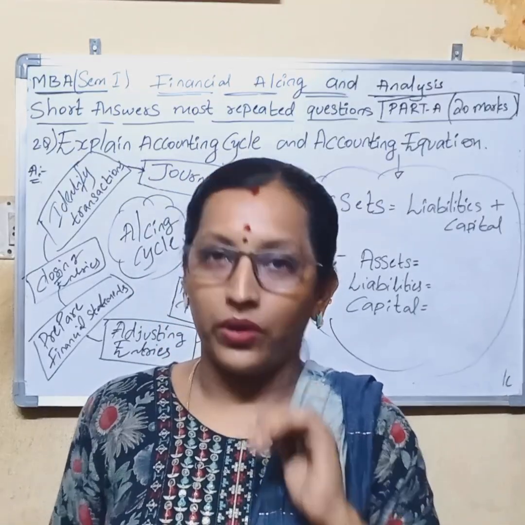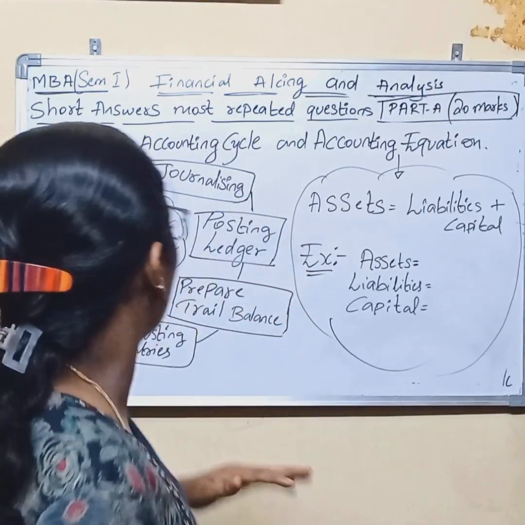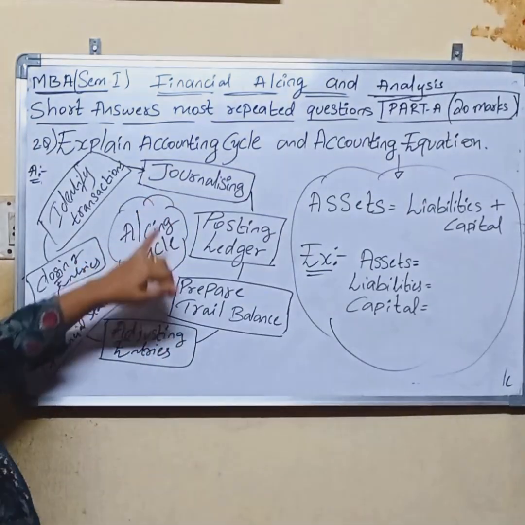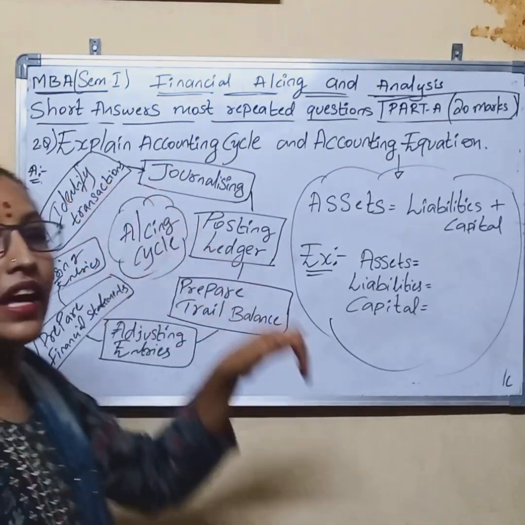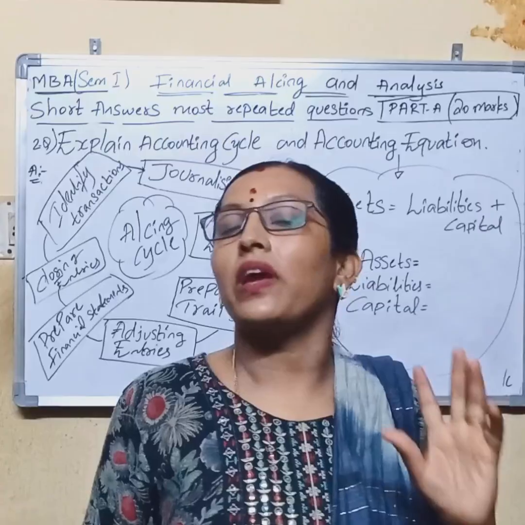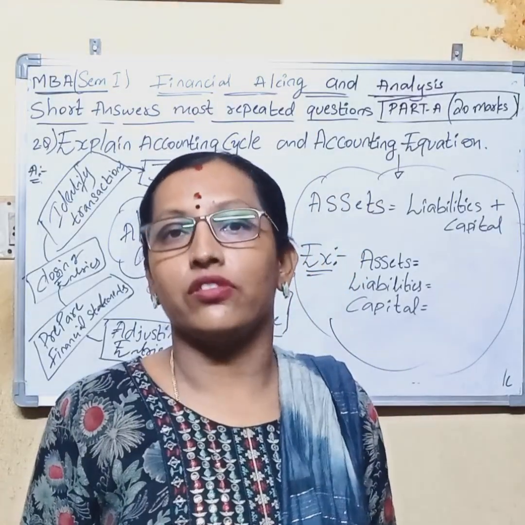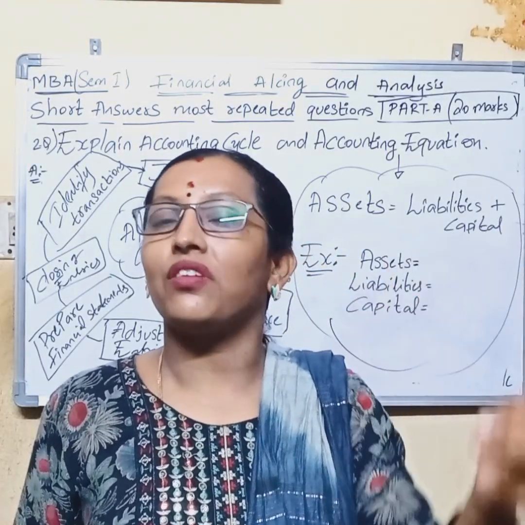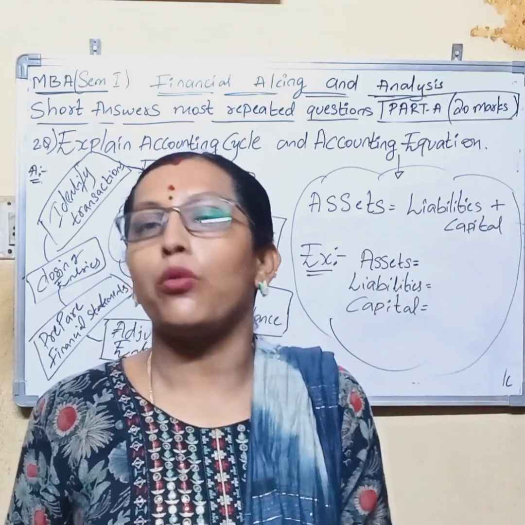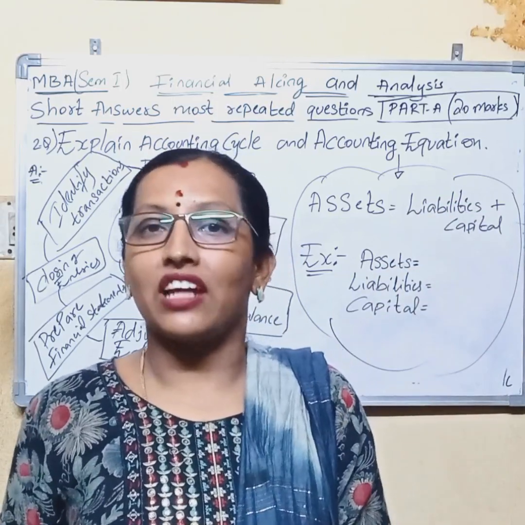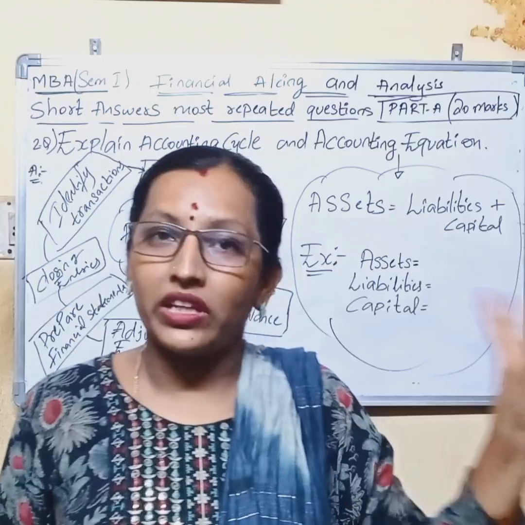Here in the accounting cycle, the first step is to identify the transactions. First we have to identify the transactions, whether it is a personal, a real, or a nominal account. So we have to identify which kind of account it is.